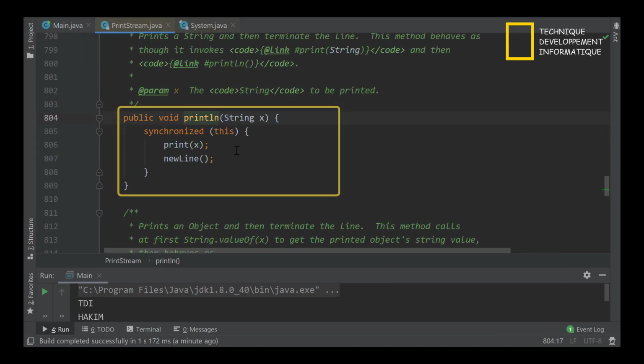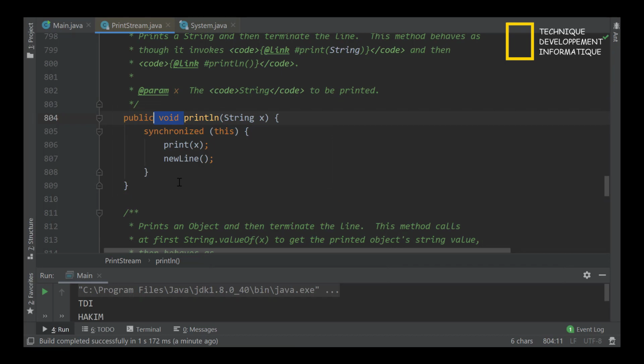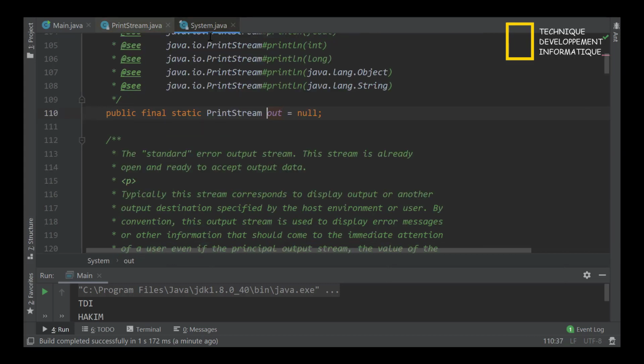The println method is a method that has the same signature as the method that exists in the Consumer interface. It accepts a string parameter and returns void. And this method is an instance method of the class PrintStream, and we have already out.